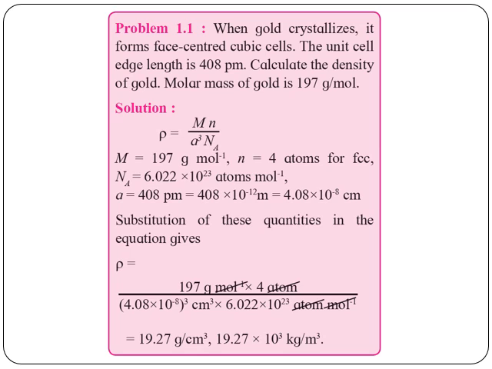Substitution of these quantities in the equation gives the answer 19.27 grams per centimeter cube, that is 19.27 into 10 to the power 3 kg per meter cube.